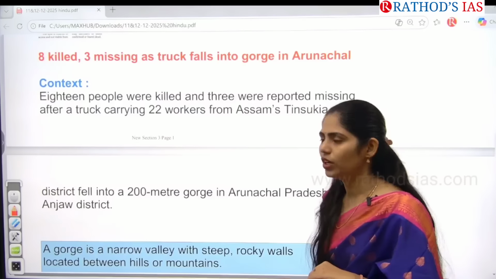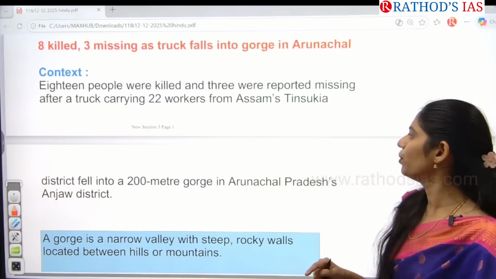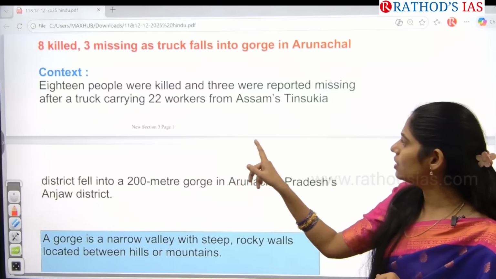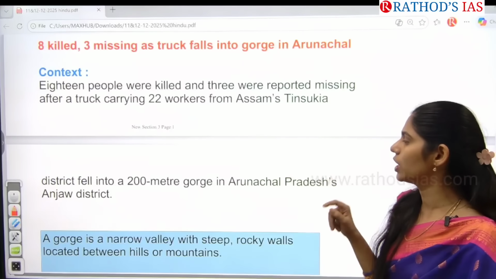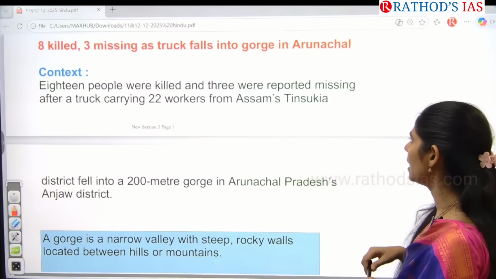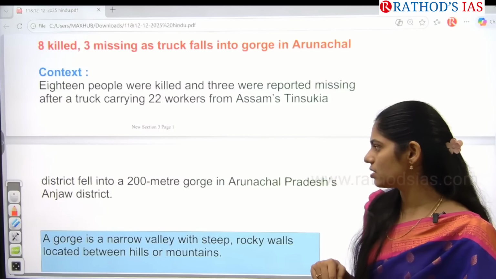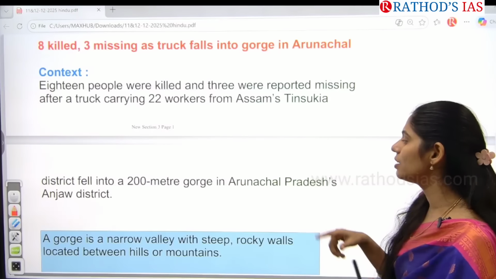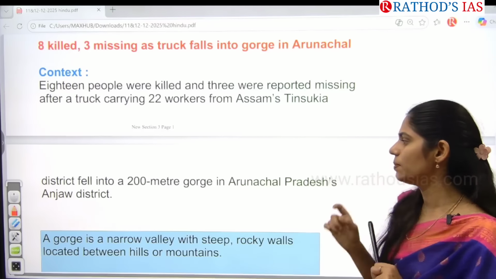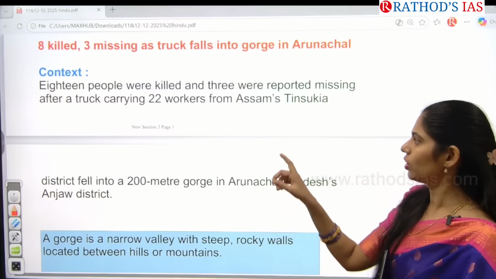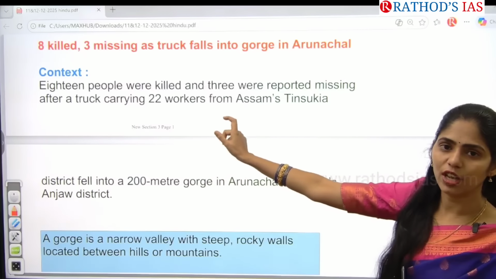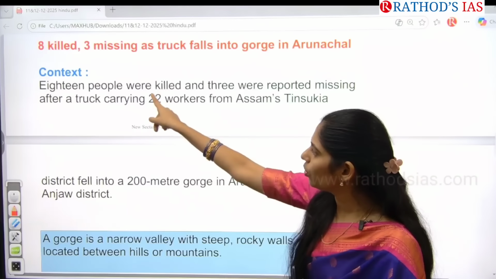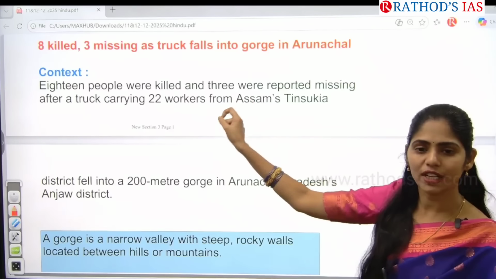18 people were killed and 3 were reported missing after a truck carrying 22 workers from Assam's Tinsukia district fell into a 200-meter gorge in Arunachal Pradesh. Okay, so here one more thing that you have to remember is that mostly the people who were killed here were workers.